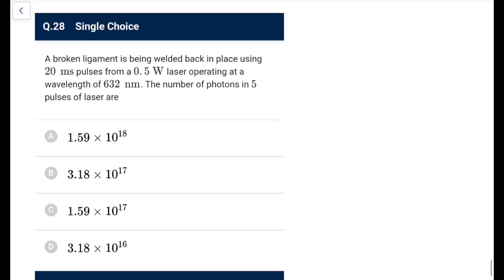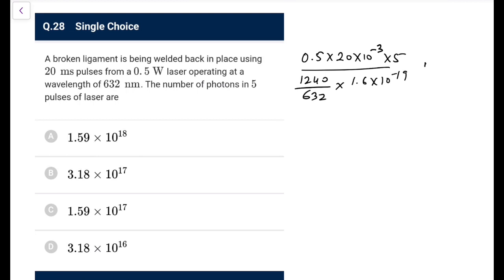Next one. A broken ligament is being welded back in place using 20 millisecond pulses from a 0.5 watt laser operating at a particular wavelength. The number of photons in 5 pulses will be? In a single pulse, the energy would be 0.5 into 20 into 10 to the power minus 3 joules. In 5 such pulses, this is the total energy, divided by the energy of one photon, that would be hc by lambda. So it is 1240 upon 632, converted into joule.